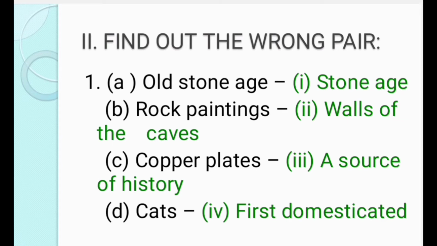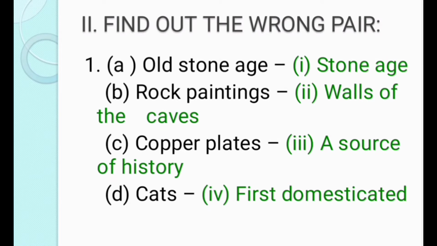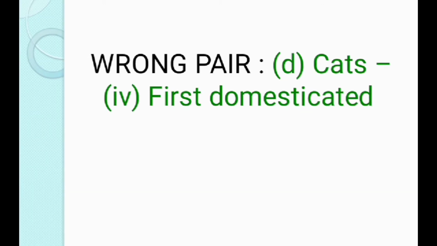The second Roman letter is find out the wrong pair. The first question is option A. Old Stone Age, Stone Age. Option B. Rock paintings, walls of the caves. Option C. Copper plates, a source of history. Option D. Cats, first domesticated. Ox are the first domesticated animal. So the wrong pair is option D.